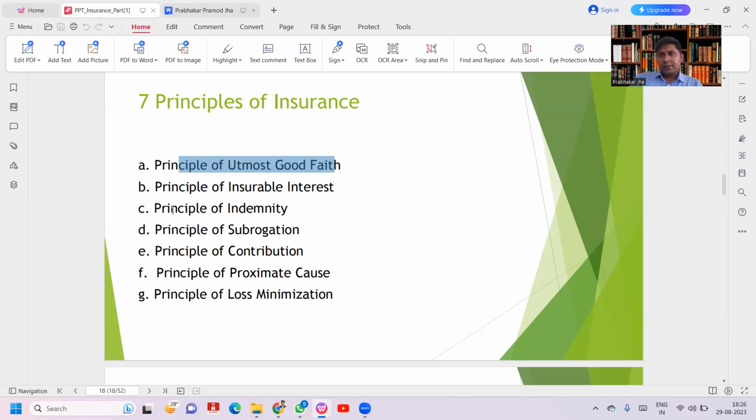Principle of subrogation. All the rights of the insured get transferred to the insurance company, that is the insurer. So in insurance, there are three parties.